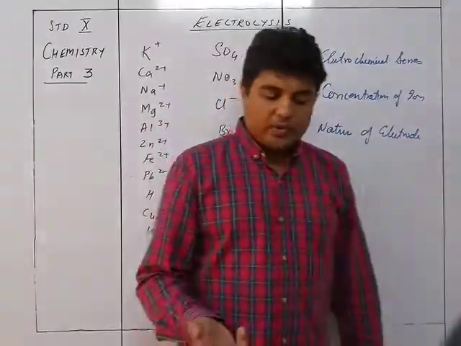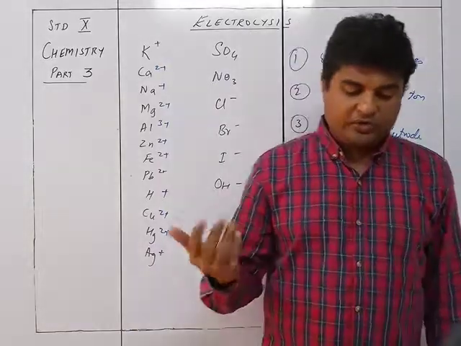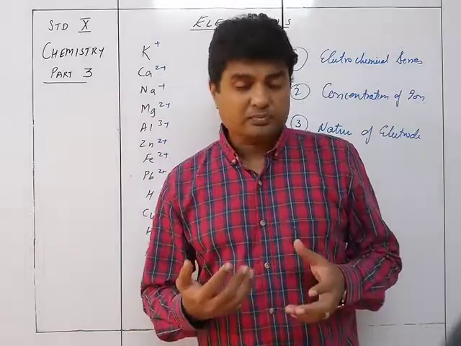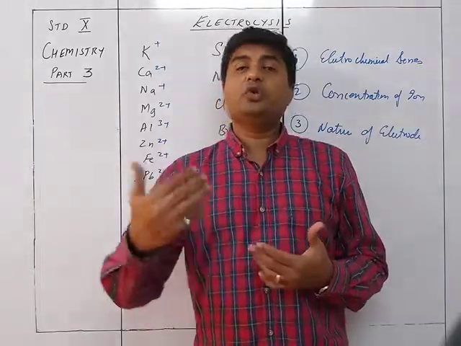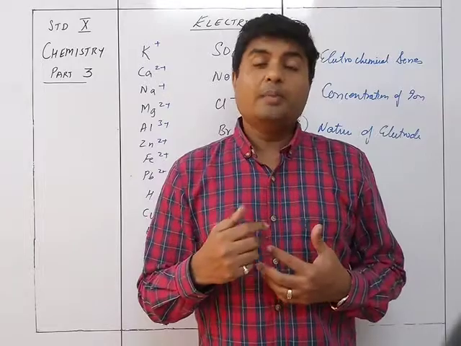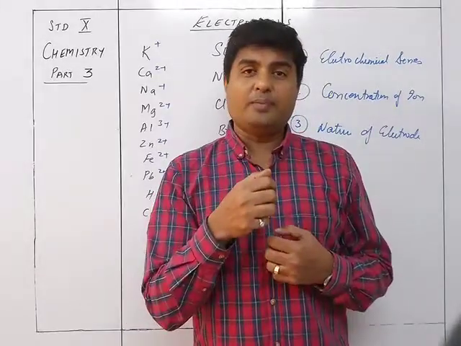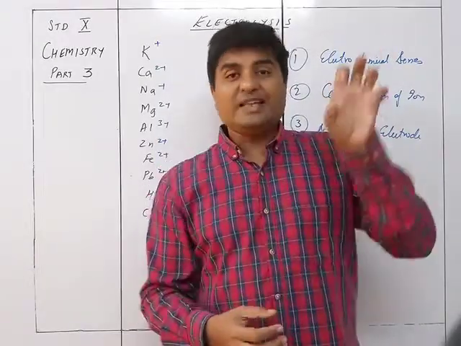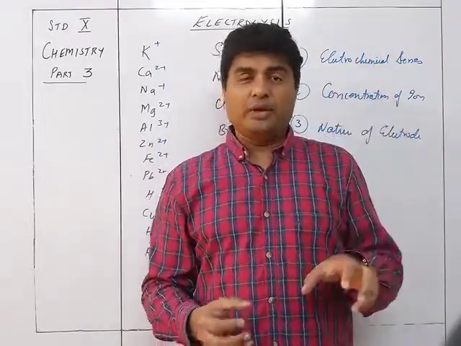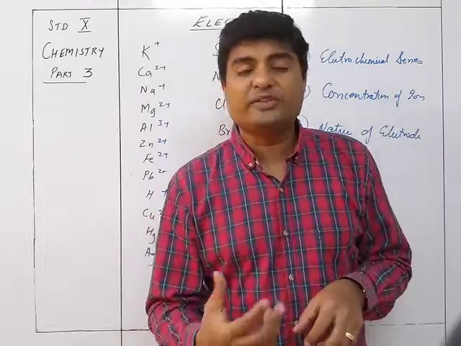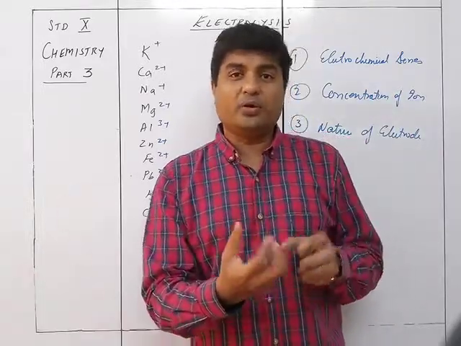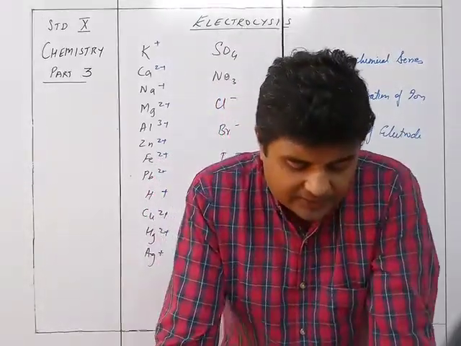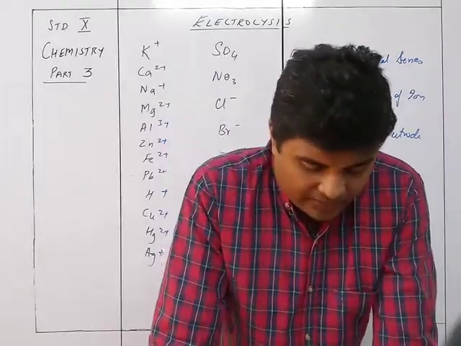The reaction at the anode will be Cu minus 2e gives Cu2+. Normally the anode just takes the electron from the ion, but here it is not only taking the electron from the ion, it is also getting combined to form a compound. Cu2+ from the anode reacts with the SO4 which is brought over there, and SO4 and Cu combine to form CuSO4. So the product is Cu2+ ions.